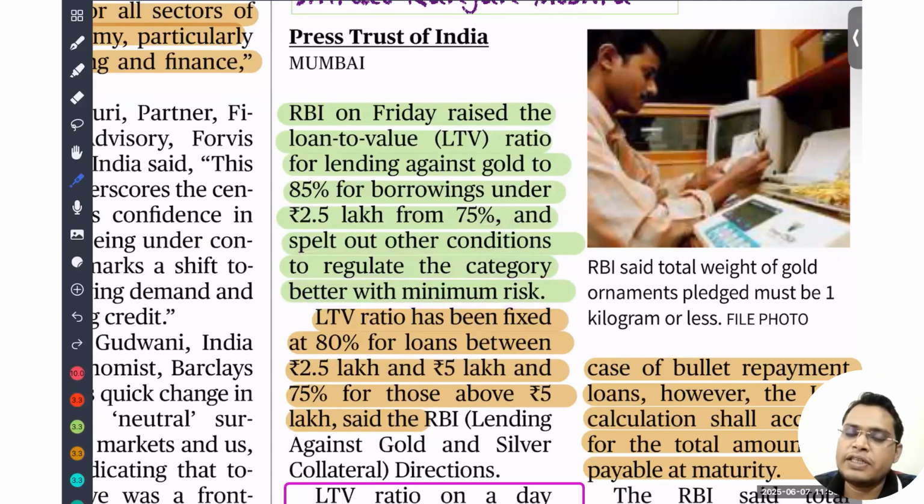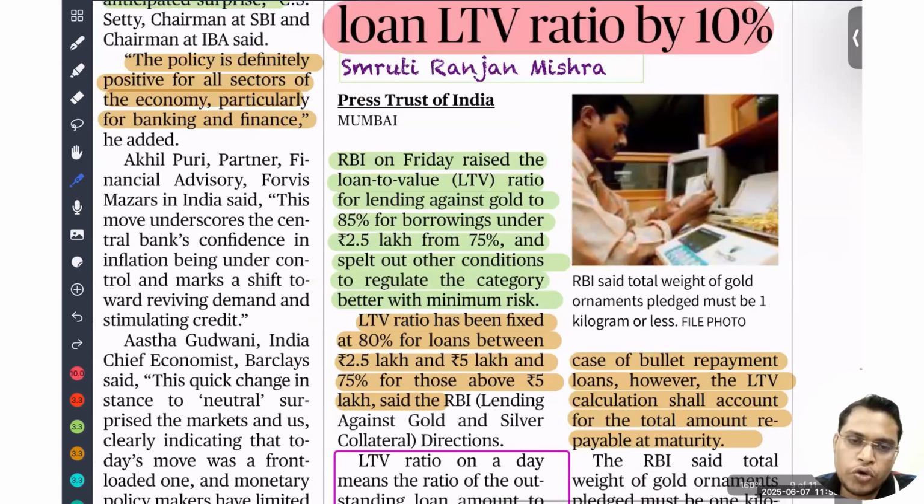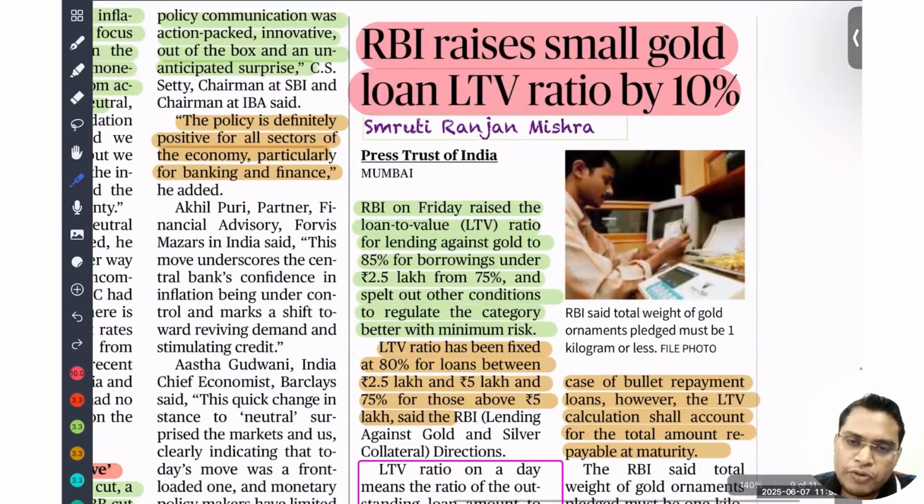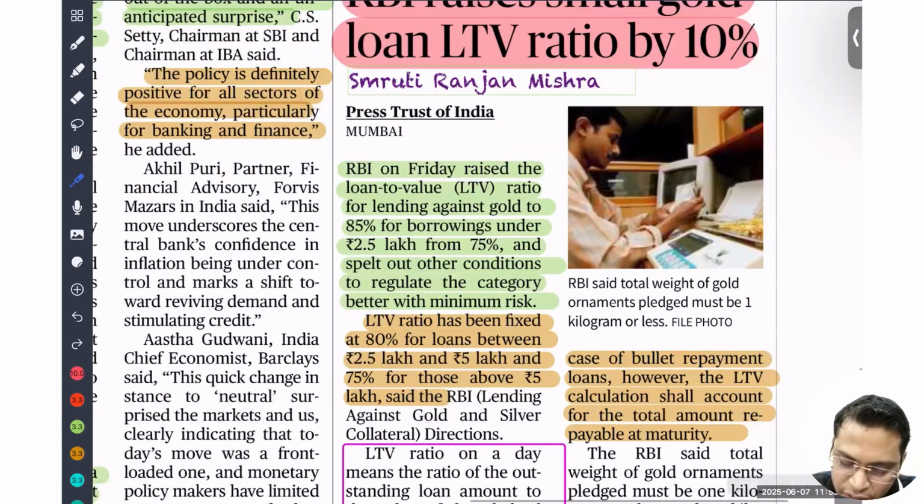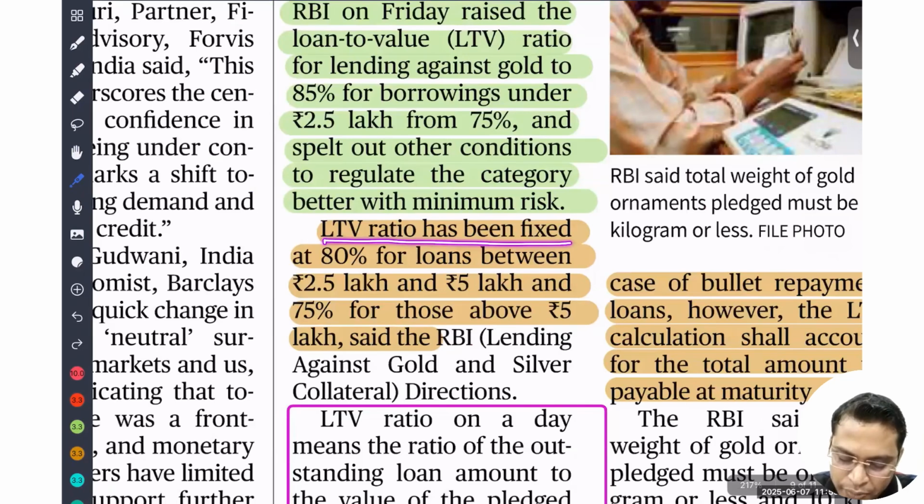See what happened recently: a regulation was brought by the RBI to protect the consumer in gold loans, but because of opposition from the South Indian states, the Tamil Nadu government, and later intervention by the finance ministry, this clarification has come. The loan to value ratio has been fixed at 80% for loans between 2.5 lakh and 5 lakh, and 75% for those above 5 lakh.